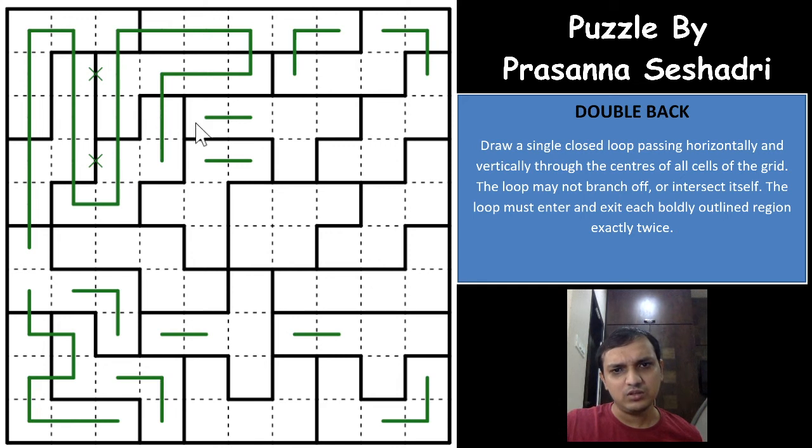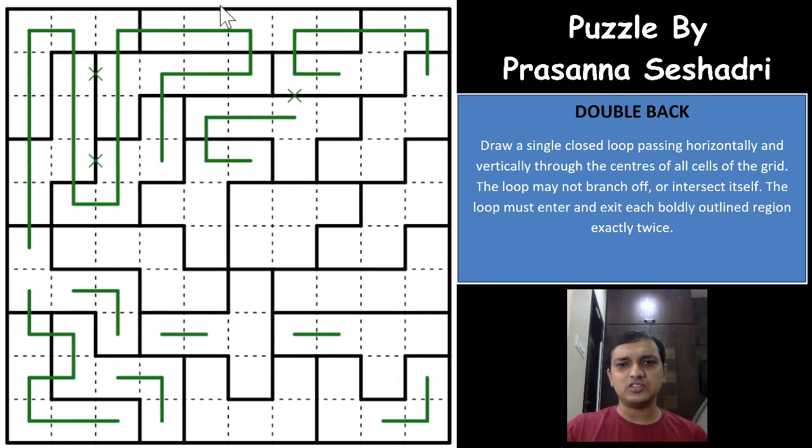And now this again has to come down, this will go this way, and again in the same way this cell is branching off either towards the right or towards the bottom, which means that this cannot go up, it cannot go away from the region. So this has to go this way, and you cannot mark a cross here.